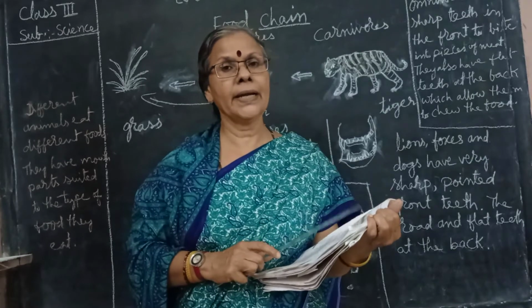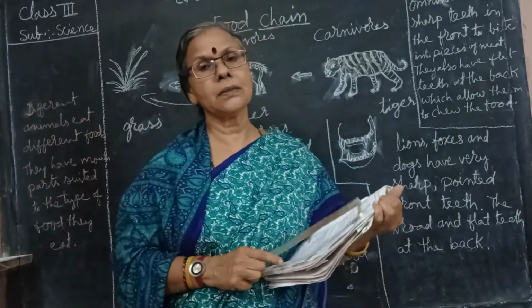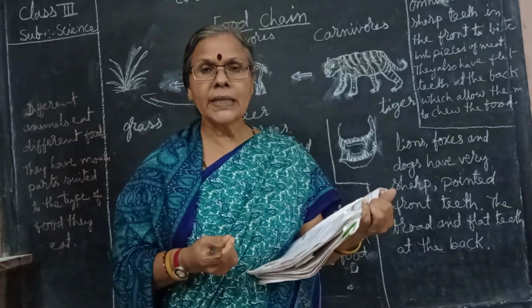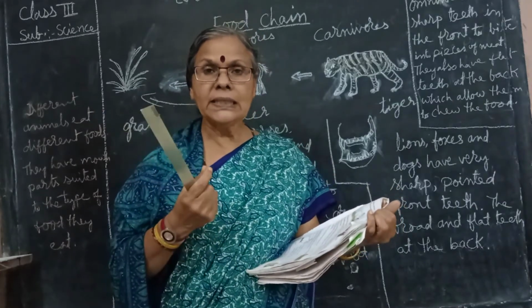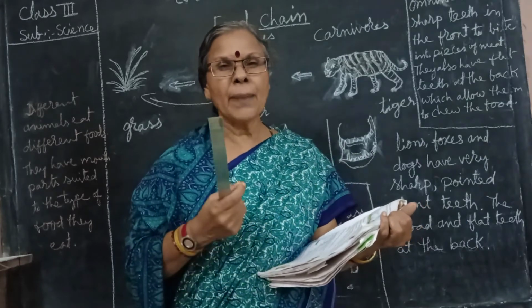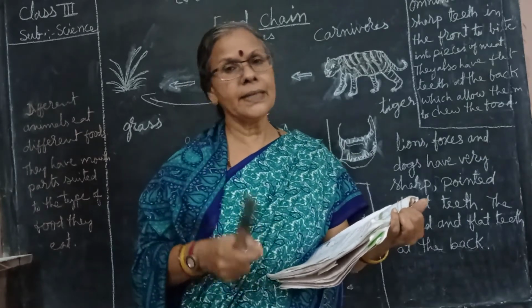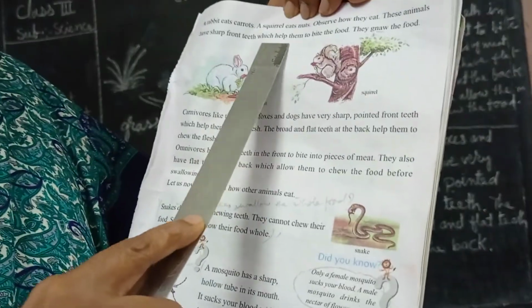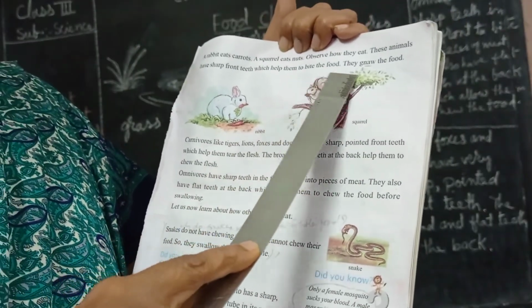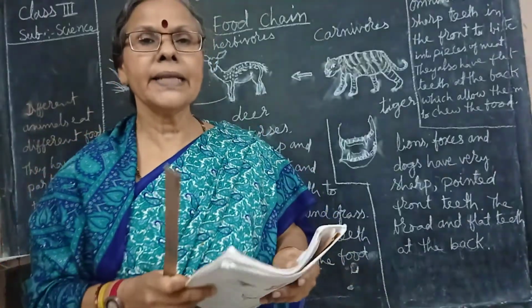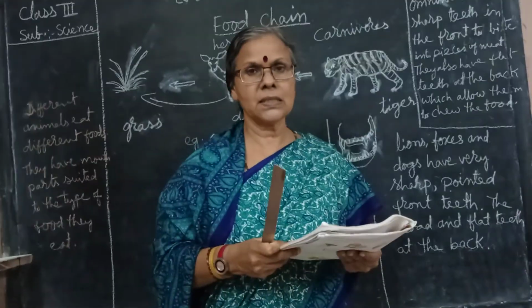It's a common animal. People who keep rabbits in their homes can see them. They put the carrot, and with the help of their very sharp front teeth, they bite and then they eat. These animals have sharp front teeth which help them to bite the food. They gnaw the food. Gnaw means they cut it into pieces.